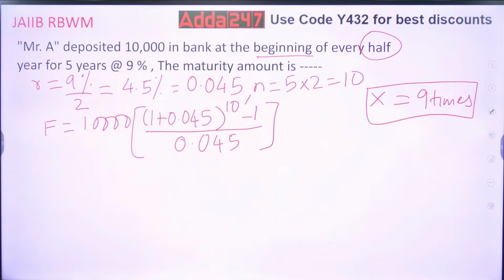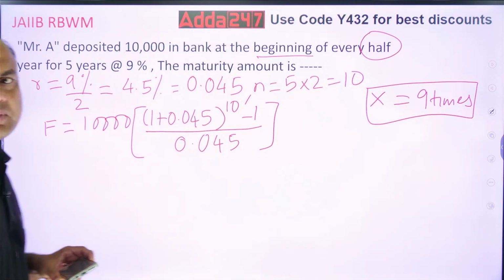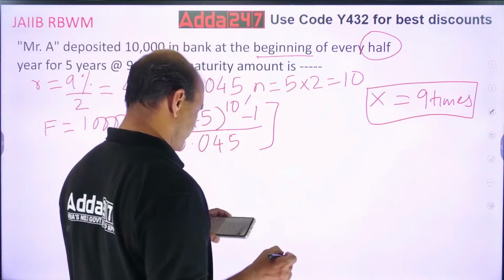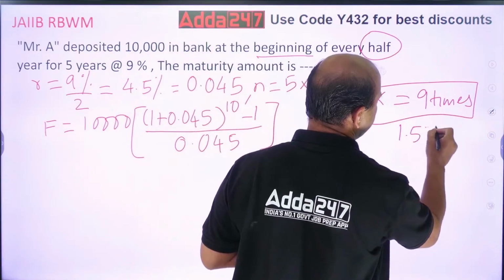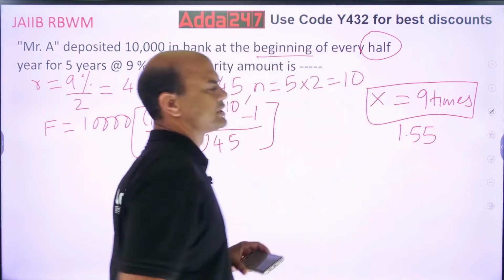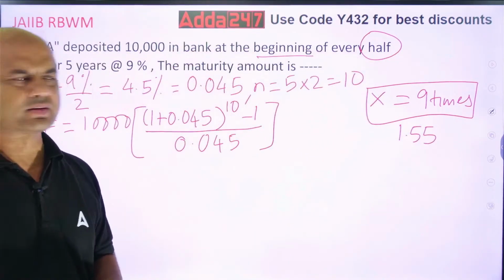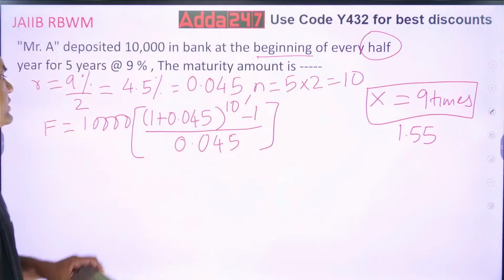So 1.045 into equal to 9 times. Because we want 10. So what answer am I getting? I am getting the answer as 1.55. Only 2 digits I will take, 1.55. Take only 2 digits. Don't take the remaining digits. Okay? So solve it now.